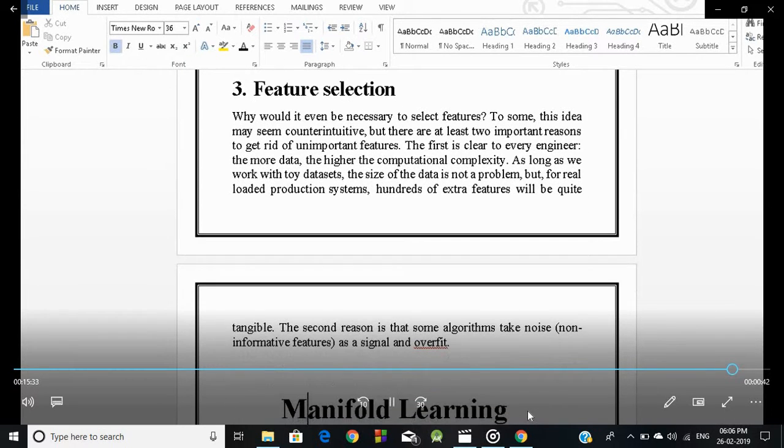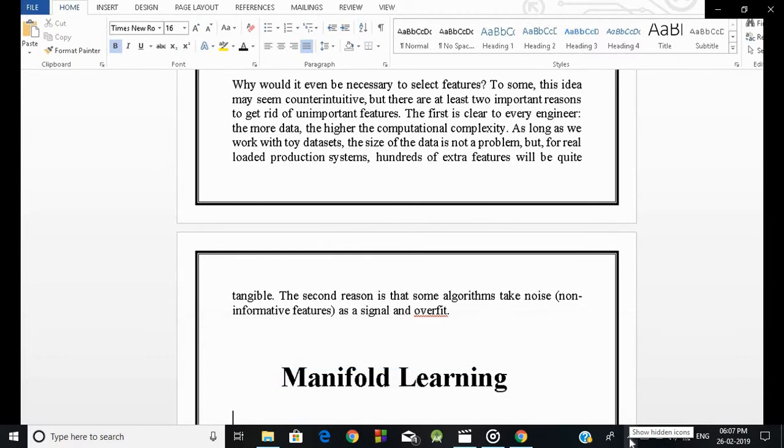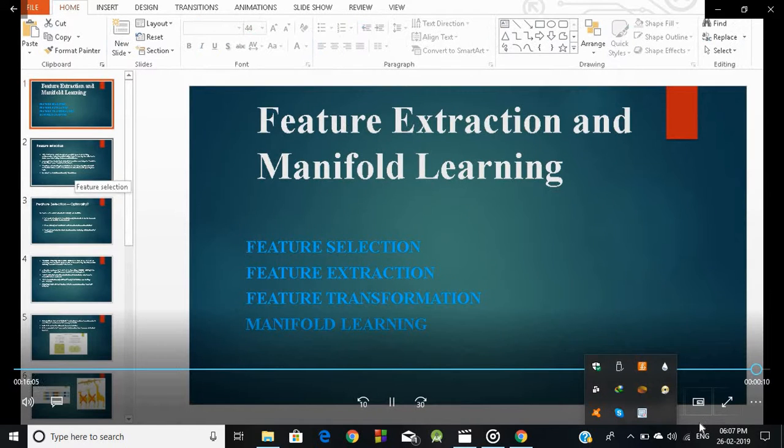Why would it be necessary to select features? To some, this idea may seem counterintuitive, but there are at least two important reasons to get rid of unimportant features. The first is clear to every engineer: the more data, the higher the computational complexity. As long as we work with toy data sets, the size of data is not a problem. But for real loaded production systems, hundreds of extra features will be quite tangible. The second reason is that some algorithms take noise, non-informative features, as a signal and overfit.